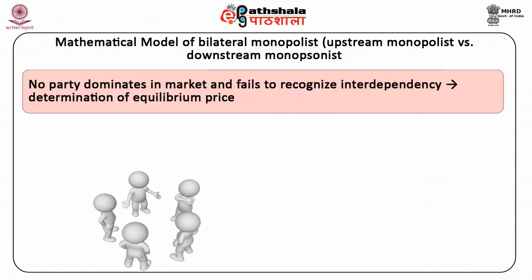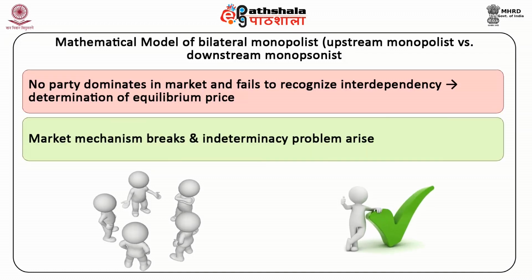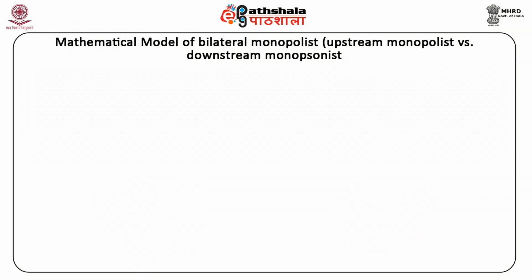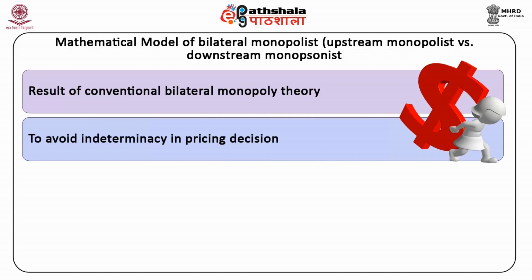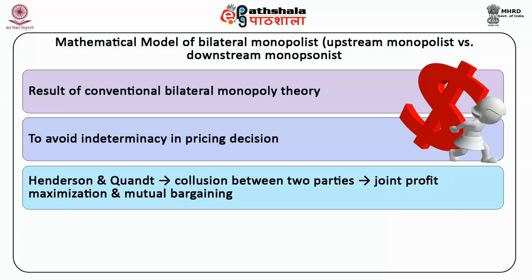But if no party dominates in the market and they fail to recognize their interdependency in the determination of equilibrium price, the market mechanism breaks down and an indeterminacy problem will arise. That is the result of conventional bilateral monopoly theory. In order to avoid the indeterminacy in pricing decisions, Henderson and Quandt suggest collusion between the two parties, and that can be accomplished through joint profit maximization and mutual bargaining for a desirable price.